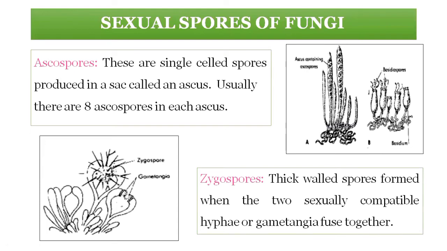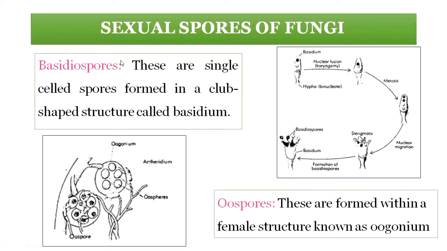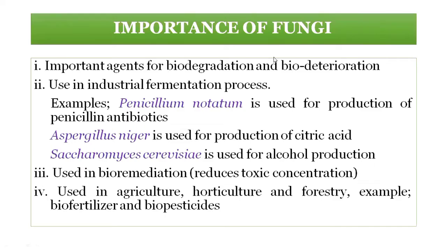These are the types. Now the importance of fungi. See, fungi are important microorganisms in this universe, which are essential for the biodegradation of organic matter. They are important for biodegradation, and as well they bring about biodeterioration.